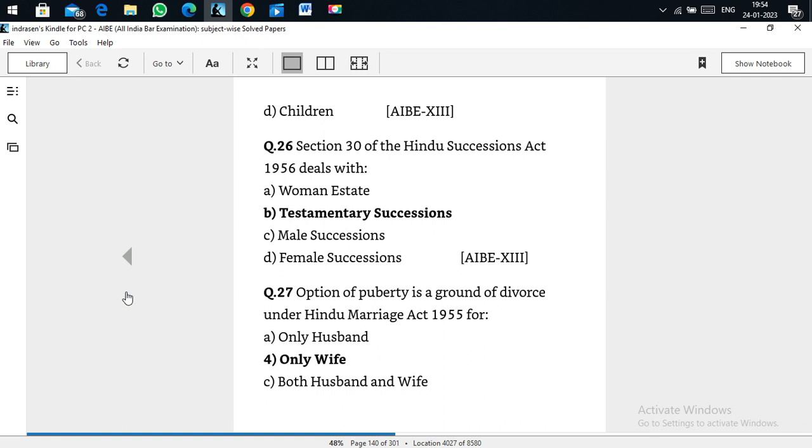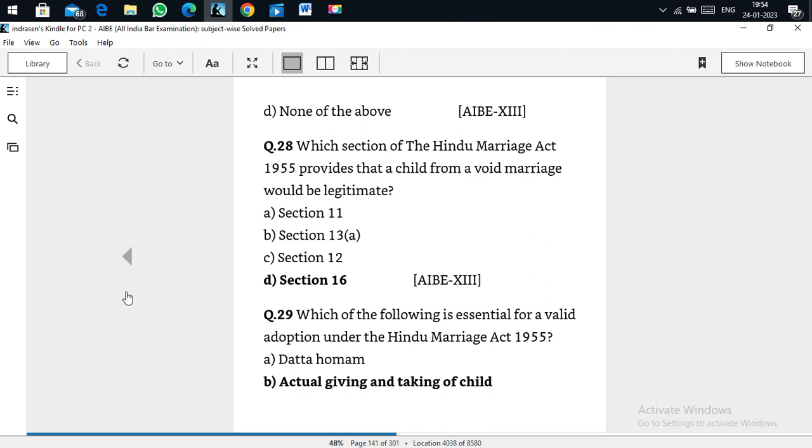Section 30 of the Hindu Succession Act 1956 deals with testamentary succession. Section 30 talks about testamentary succession. Option of puberty is a ground of divorce under the Hindu Marriage Act for only the wife. Option of puberty is a ground for divorce only for the wife.